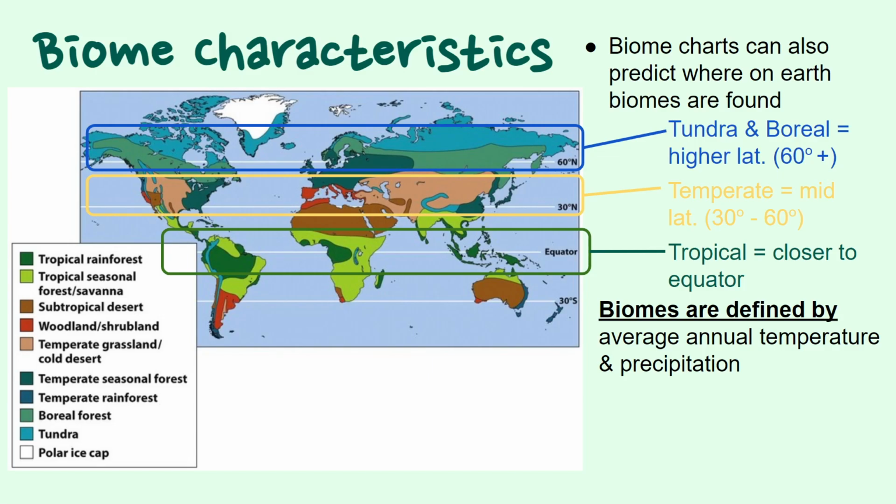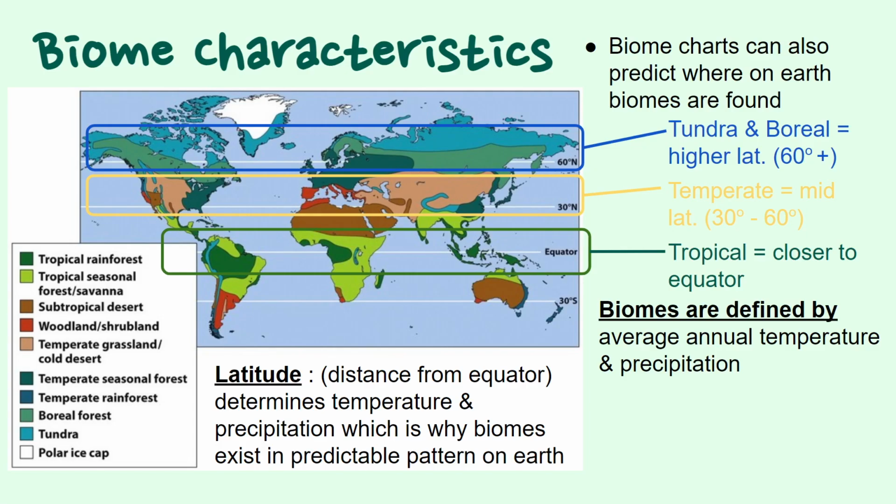And finally, we have the tropical biome. This would be the tropical rainforest and the tropical seasonal forest, or the savanna. Notice that they are concentrated around the equator. This is going to be characterized by really warm temperatures because it gets the most direct sunlight, and really high precipitation. Instead of trying to memorize all of these different biomes, we need to think about how these patterns of temperature and precipitation are influenced by the distance that we are from the equator, and that is going to tell us where we are going to find different biomes.